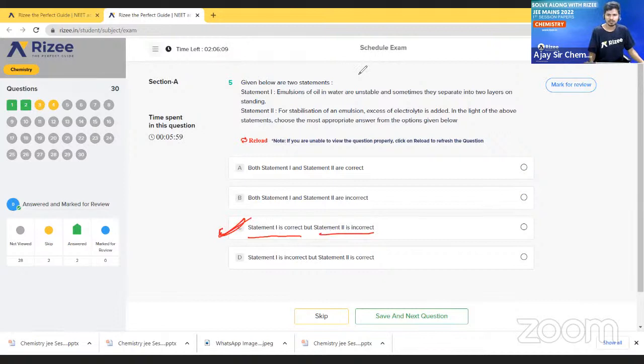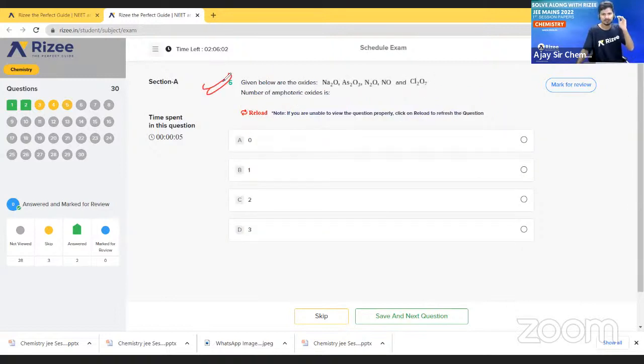So let us go to the next question. See here, some oxides are given. From these oxides we have to find the amphoteric oxides.